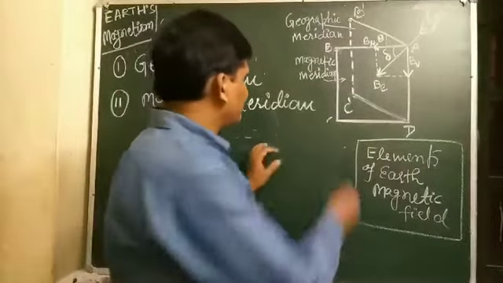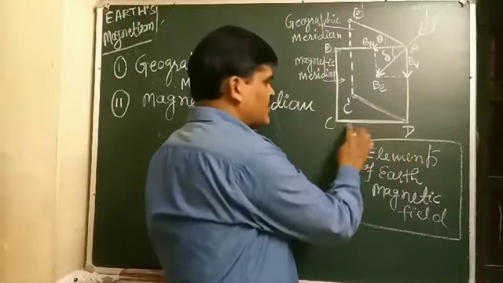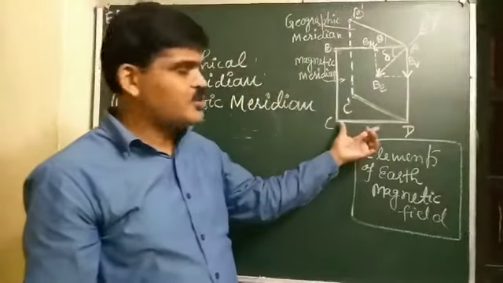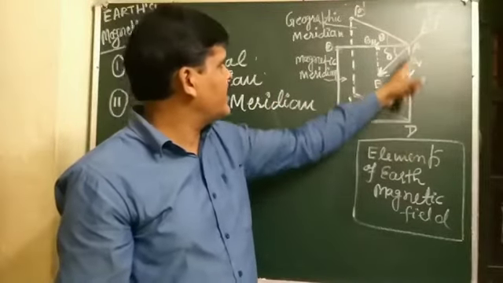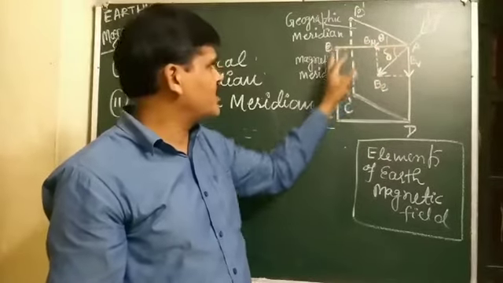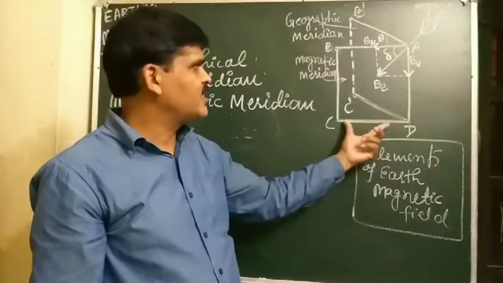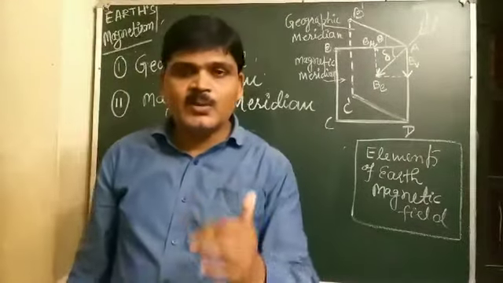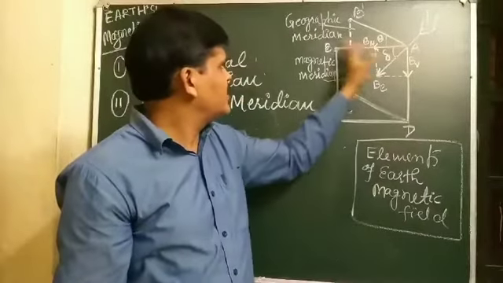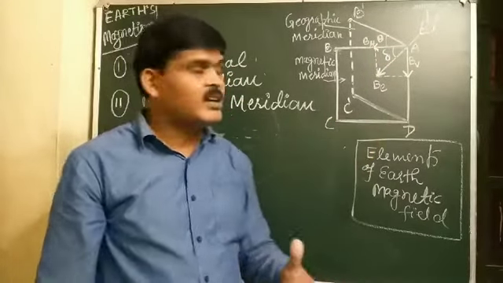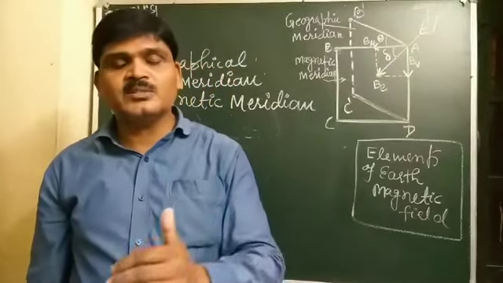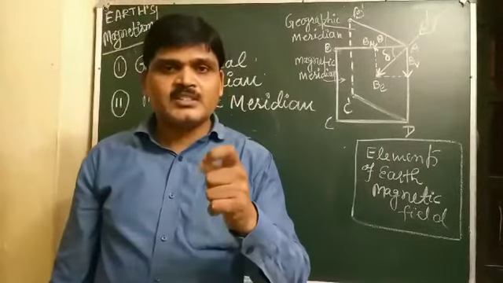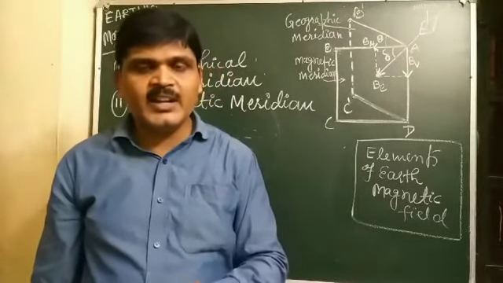Here CD is the magnetic axis, and CDAB is the vertical plane.